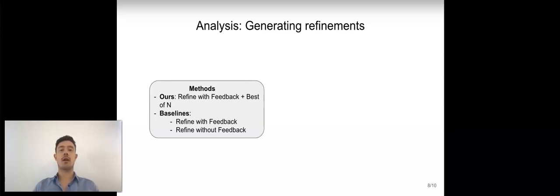This comparison helps us to identify how much of our performance gains are due to the scoring function. The second baseline we compare against is to generate 20 refinements without sample-specific feedback and randomly selecting one of those. For this baseline, we just instruct the language model to improve upon a given summary for a specific Reddit post. That is, we don't provide any specific feedback, but just tell it to generally improve. This comparison helps us to identify how much of our performance gains are due to the language model being able to leverage task-specific feedback by humans.